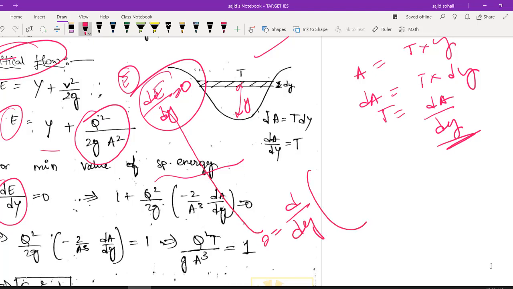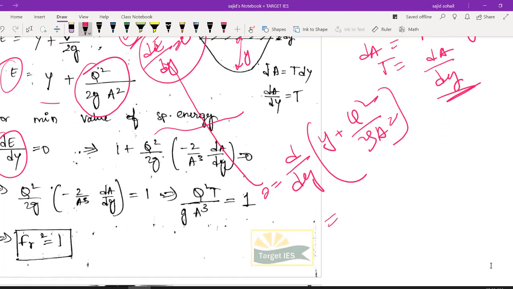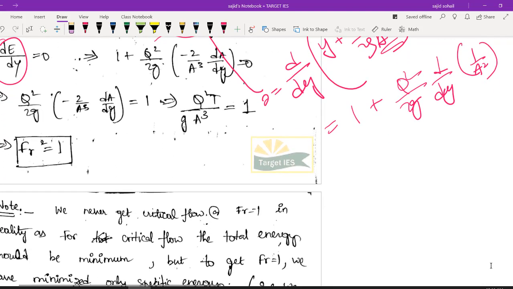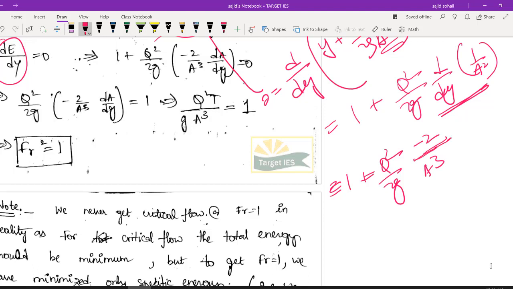So 0 should be equal to d by dy of Y plus Q square by 2gA square, right? So d by dy of Y कितना? 1 plus Q square by 2g, I am taking out, d by dy of 1 by A square. So how can I write? I can write it as 1 plus Q square by 2g d by dy of 1 by A square. So how much it will be? It will be nothing but A square denominator में है तो A cube बन जाएगा. So in what should be the constant? It should be minus 2, right, at the top.